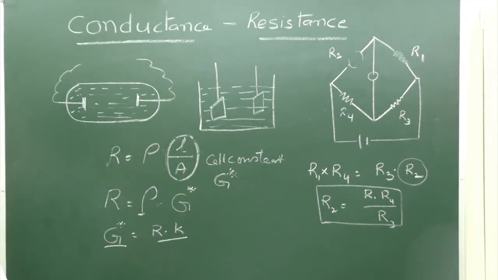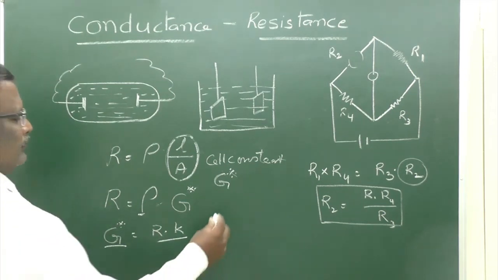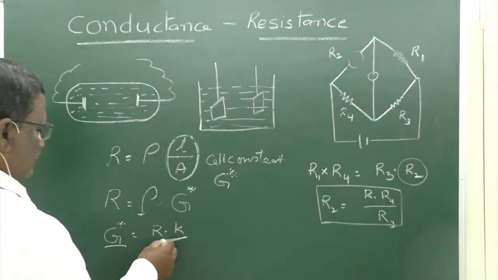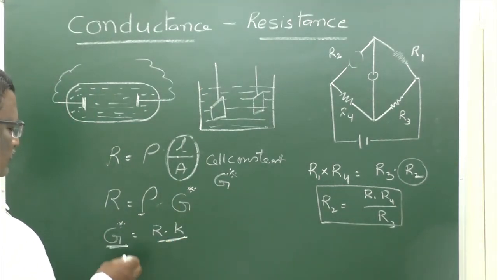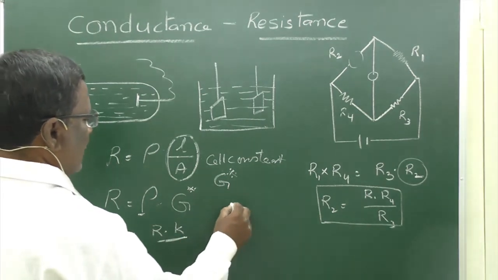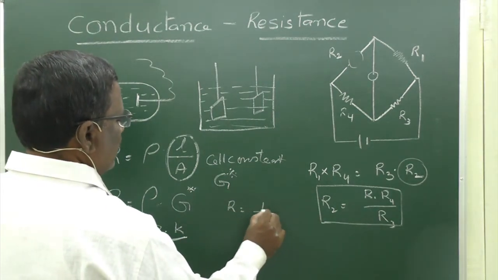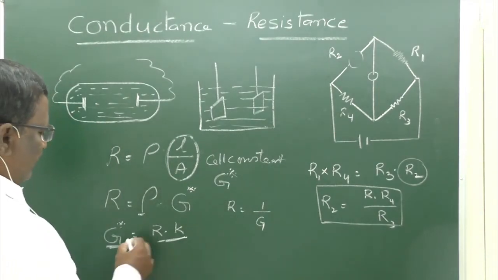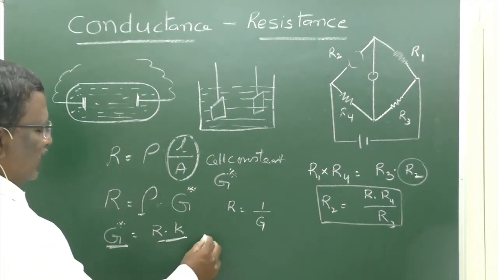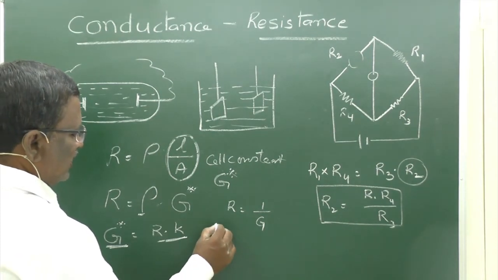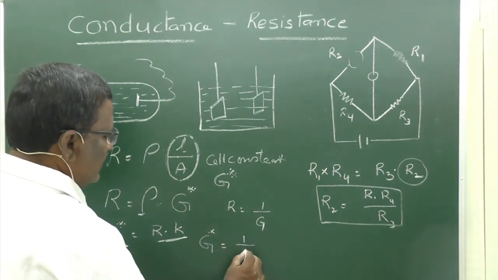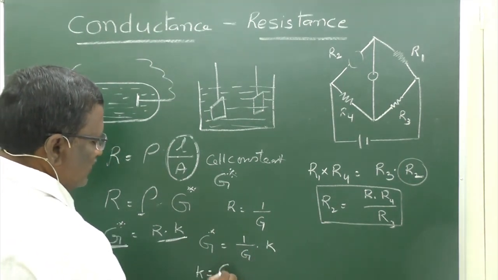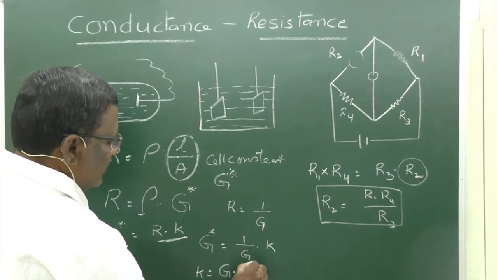What are they? R is equal to 1 by G. Therefore, you can substitute R also. Therefore, the cell constant G star is equal to 1 by G into kappa, or kappa is equal to G into G star.